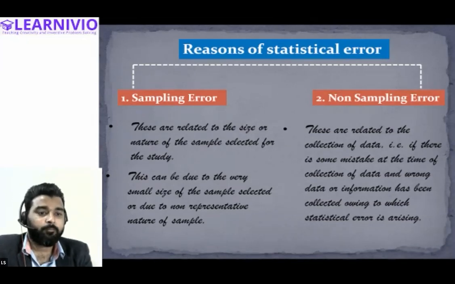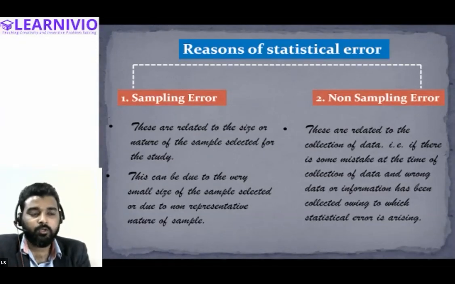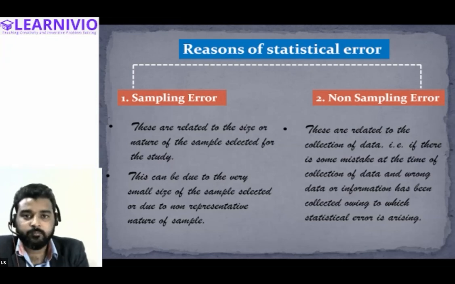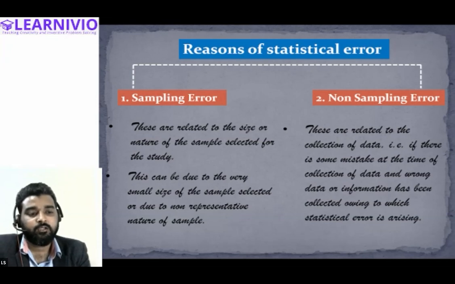So what is non-sampling error? These are related to the collection of data. When you were collecting data, you collected the wrong data. You have collected the wrong information, and because of that, it does not matter now whether you take a sufficient number of items as a sample or an insufficient number. In any situation, you are going to have a statistical error.